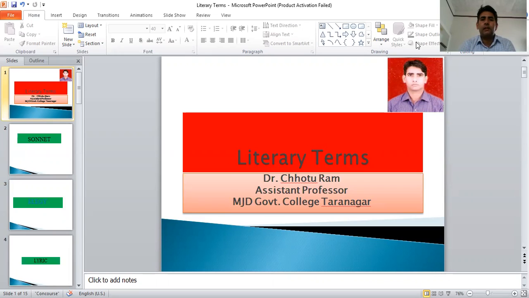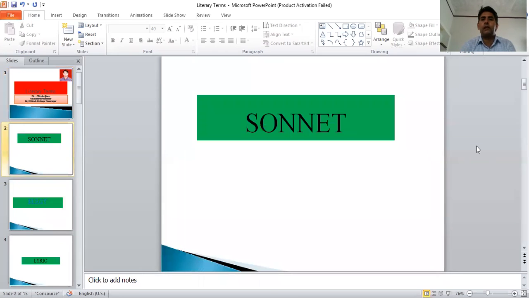Today we will study literary terms, the terms which occur again and again during your syllabus. First of all, we will see what their meaning is, and with some examples I will try to explain these literary terms. Okay. So the first literary term is sonnet.